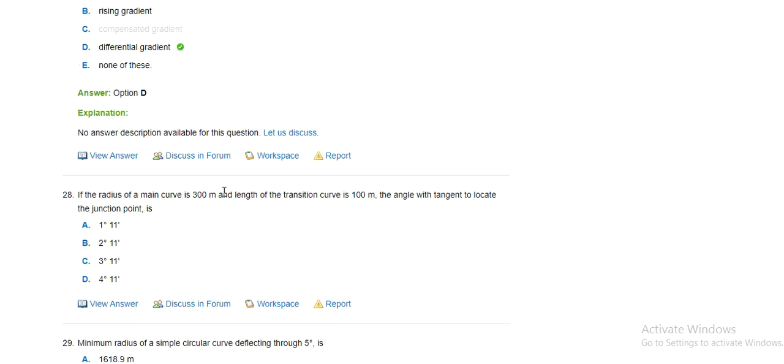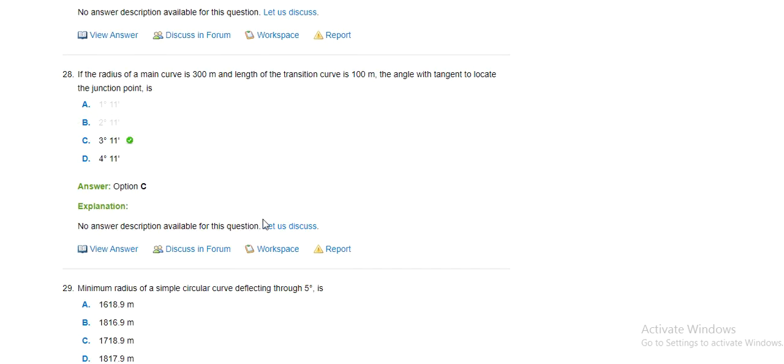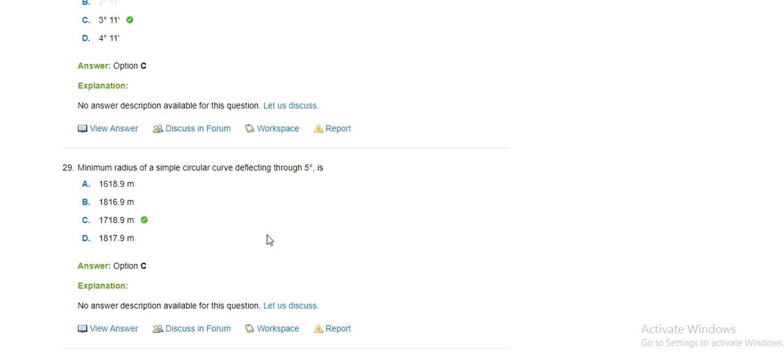If the radius of curve is 300 meter, length of transition curve is 100 meter, the angle of tangent located at the junction point is 1 degree 11 minutes, 2 degree 11 minutes, 3 degree 11 minutes. The minimum radius of a simple circular curve deflecting to 5 degree is 171.89.